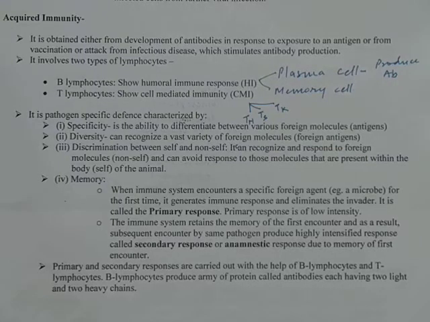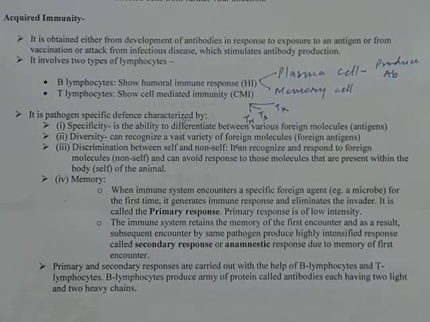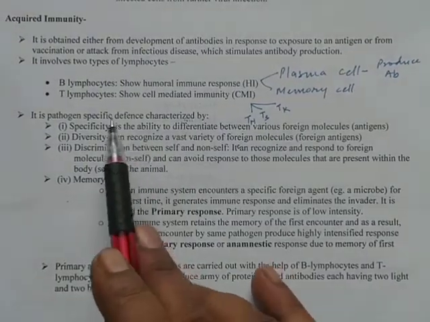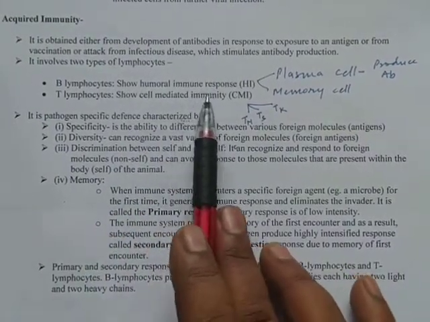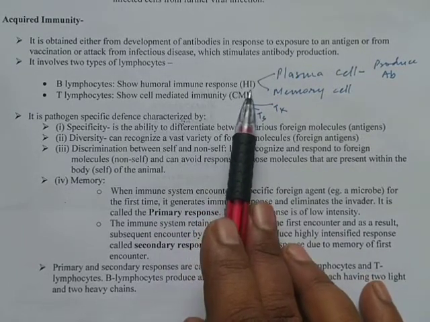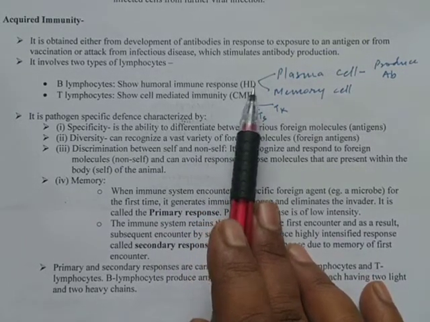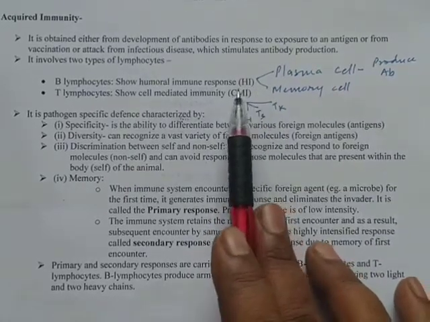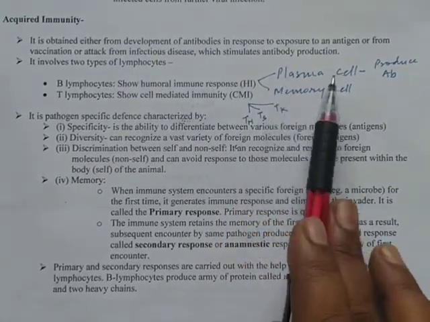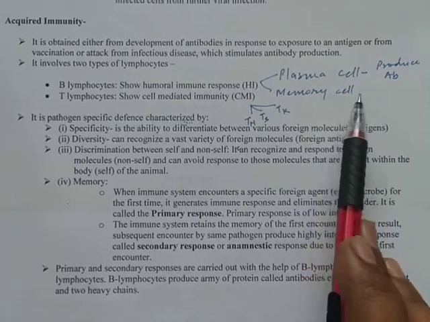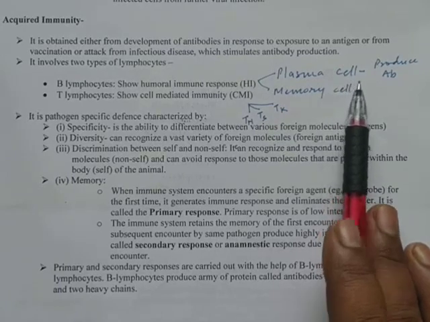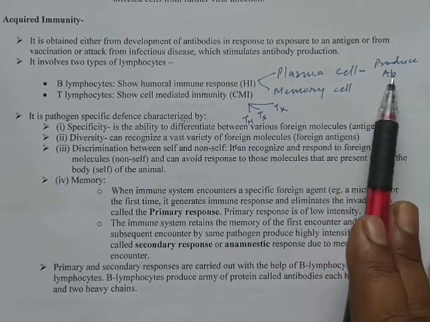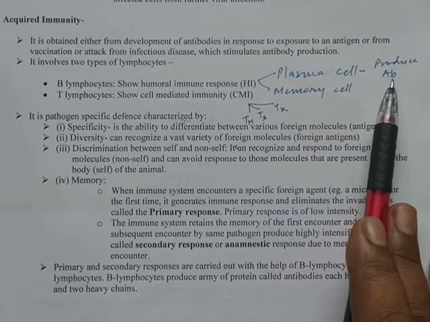Now this involves two types of lymphocytes. Acquired immunity involves two types of lymphocytes: one is the B lymphocyte and another one is the T lymphocyte. B lymphocyte shows humoral immune response, in short HI. We will talk a little more about this later. B lymphocytes are of two types, plasma cell and memory cell. Plasma cell is short lived, it lives only for a short time, but its main function is to produce the antibody. In short, I have written AB for antibody.